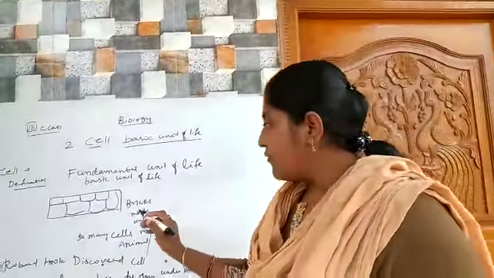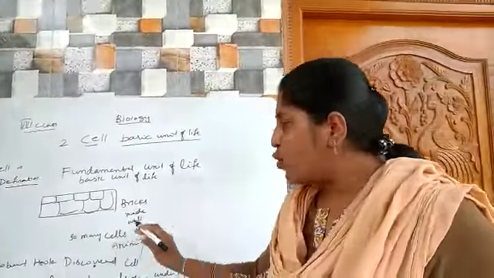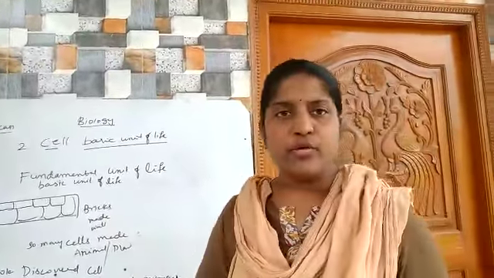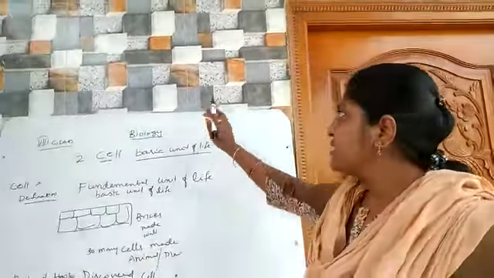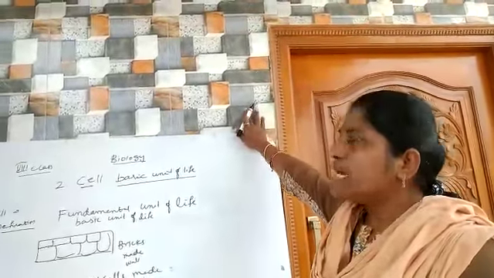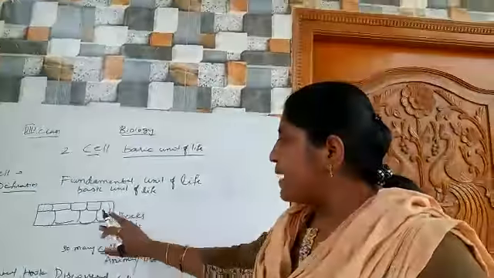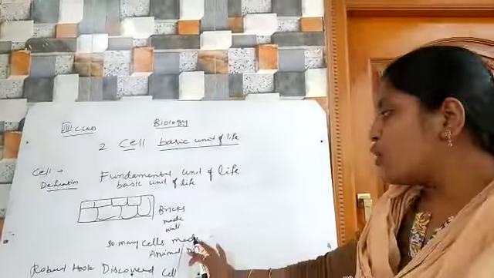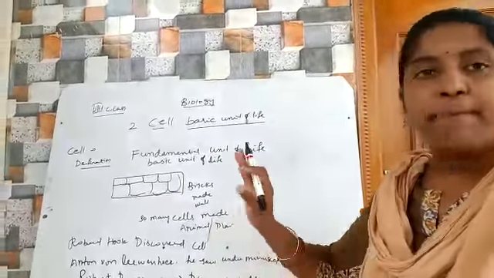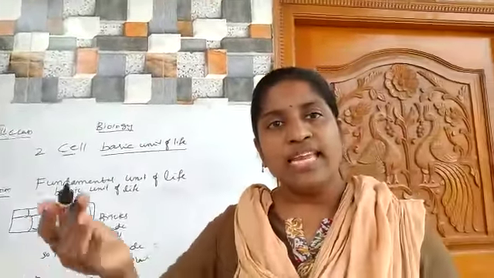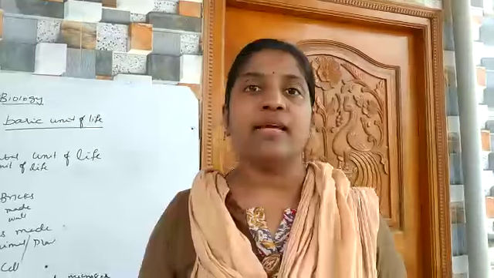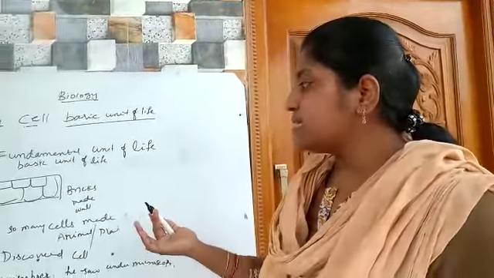Suppose there is one wall. In that wall, so many bricks make one wall. You know that. Inside, so many bricks are present. So many bricks make one wall, isn't it? Likewise, so many cells make an animal or a plant. In our body, so many cells are present. So many cells make a body, a plant, an animal.